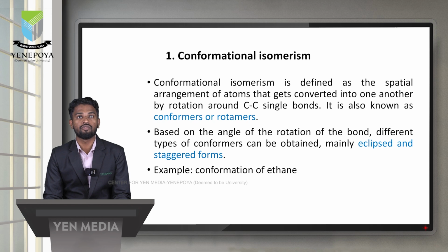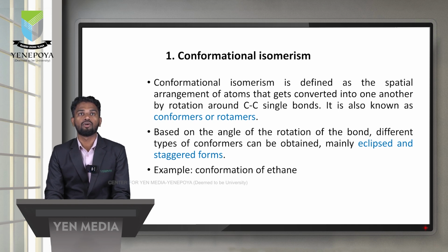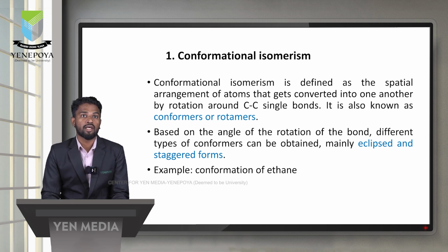They have the same molecular formula but different spatial arrangements of atoms. These compounds are also called conformers or rotamers.